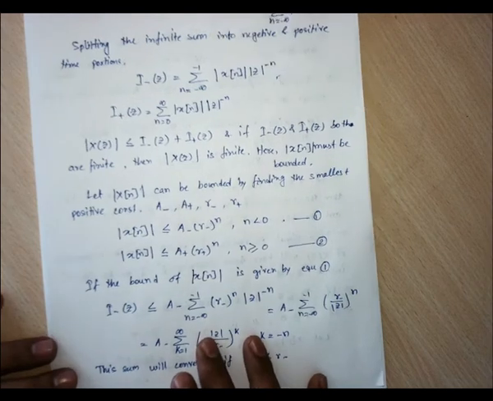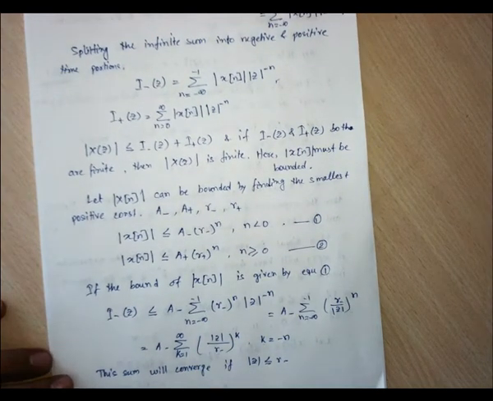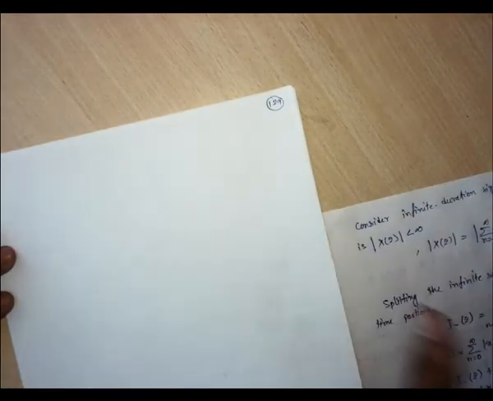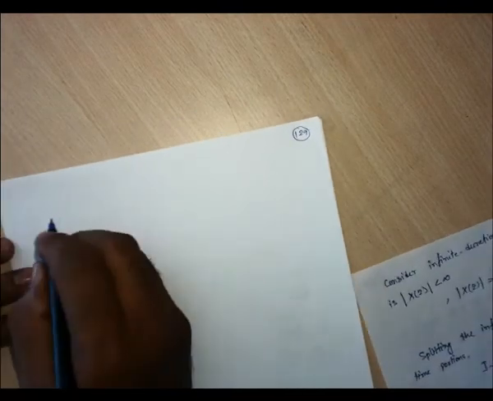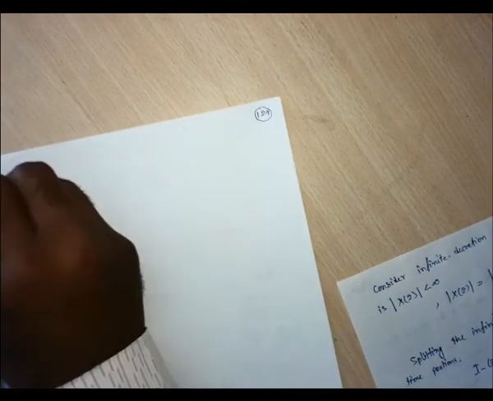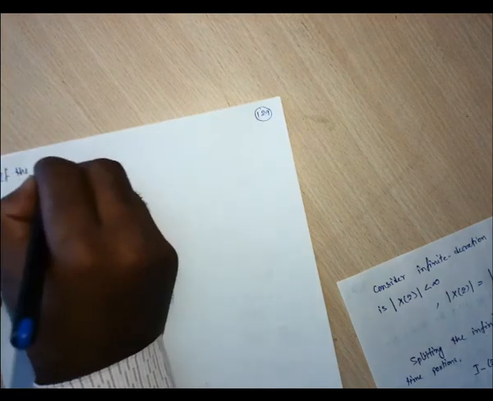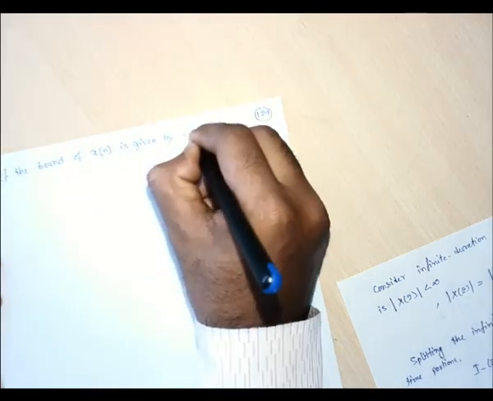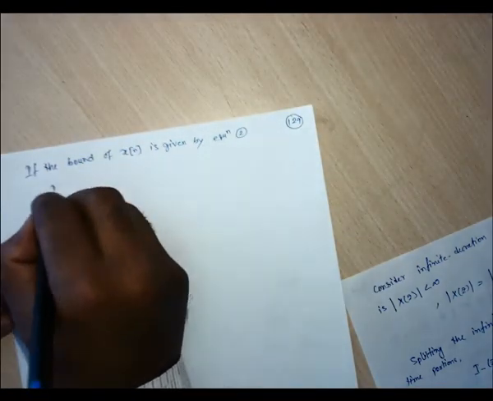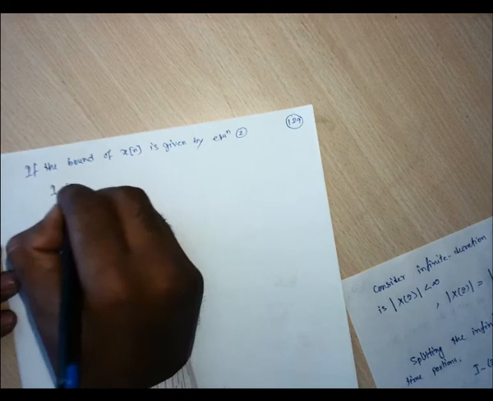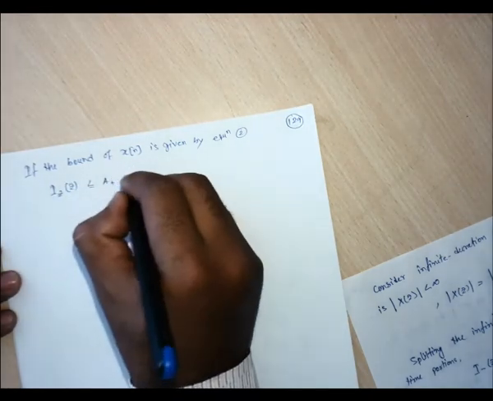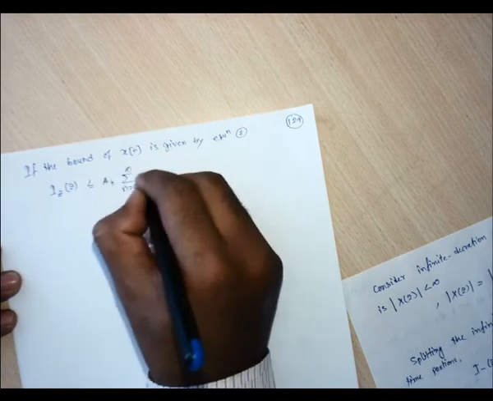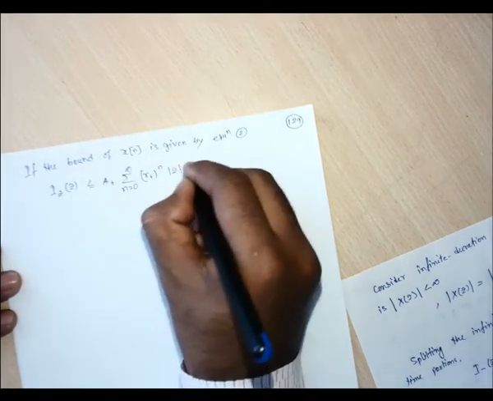Any doubt? Okay, now if we go with this positive time portion, where the bound of x[n] is given by equation 2, then this positive time portion of X(z) will be a plus, the same way as we did, summation n equals 0 to infinity, r plus to the power n, mod of z to the power minus n.